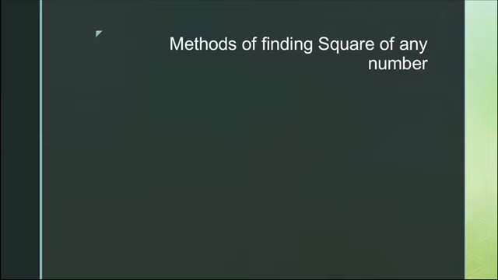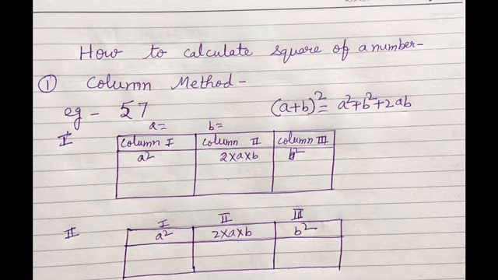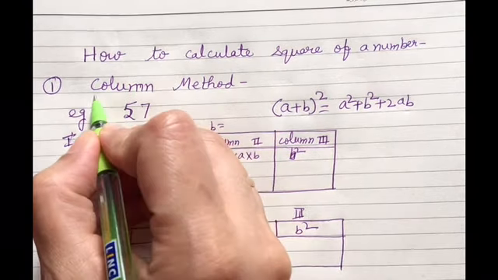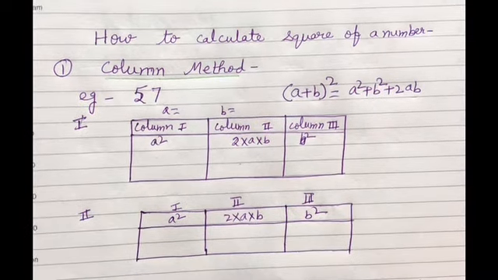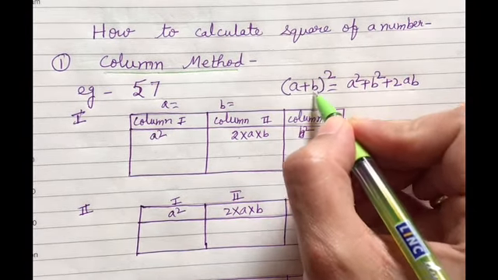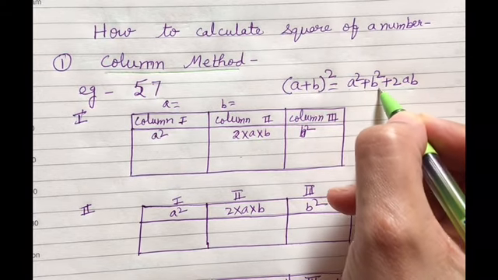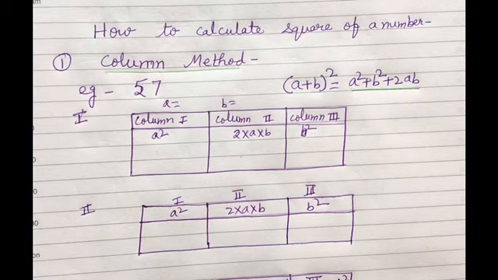Now, the next thing that we are going to discuss is different methods of finding the square of any number. If a number is given to you, how can you find its square? For calculating the square of any number, the first method that we are going to discuss is the column method. In this, we make different columns, and the formula being used is (a plus b) square equal to a square plus b square plus 2ab. This is the formula that we are going to use.